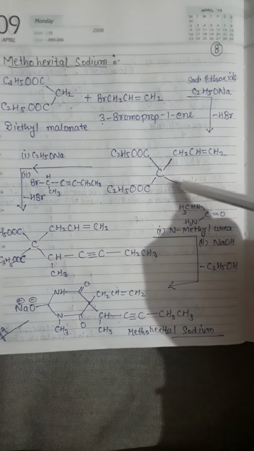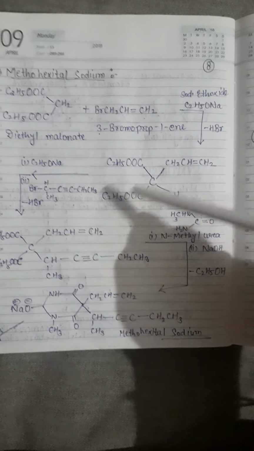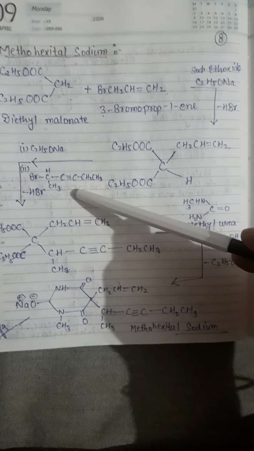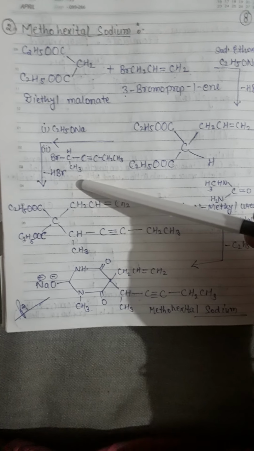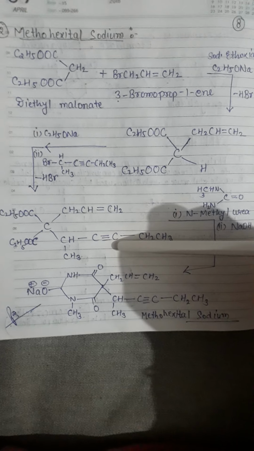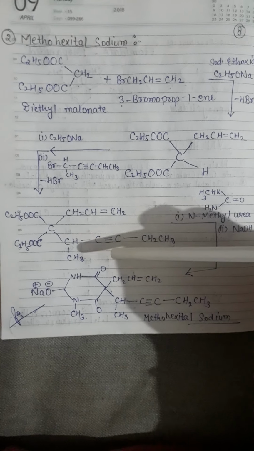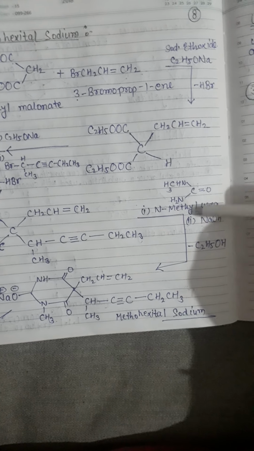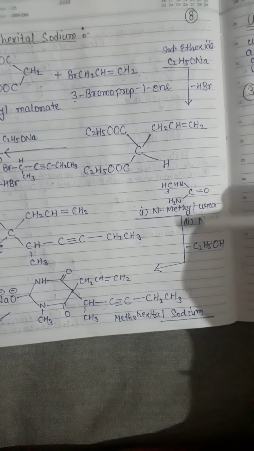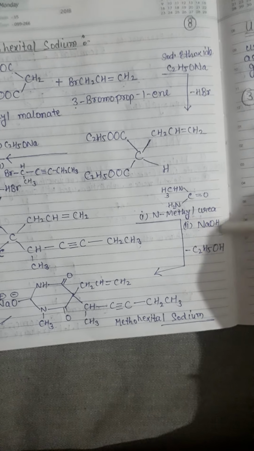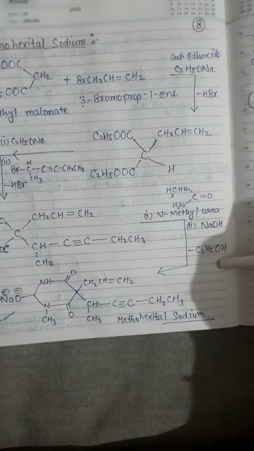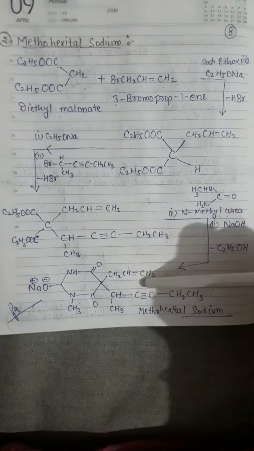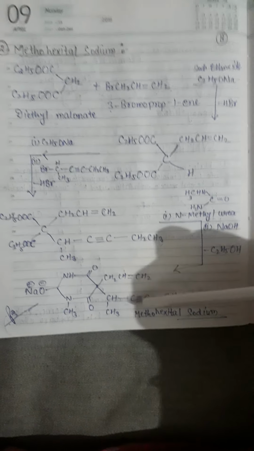And when the intermediate product is again reacting with sodium ethoxide and some other compounds, it again releases HBr and makes another intermediate product. The second intermediate product is reacting with N-methylurea and an alkali like NaOH, and releases an alcohol group and makes methohexital sodium. This one is the methohexital sodium.